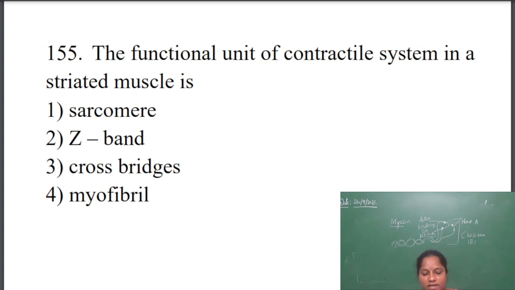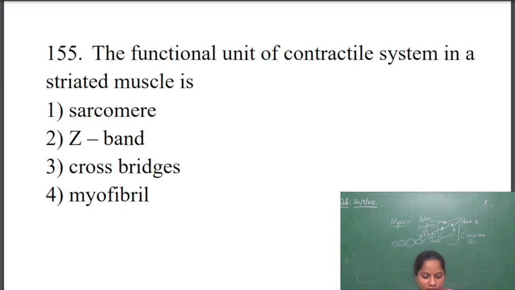Then what about the Z band? The Z band is nothing but the two actin structures that are formed in the sarcomere of the contractile system. It forms the Z band, the two lines of actin, one actin to one side and another actin to the other side. It forms the sarcomere. Those bands are called the Z band.